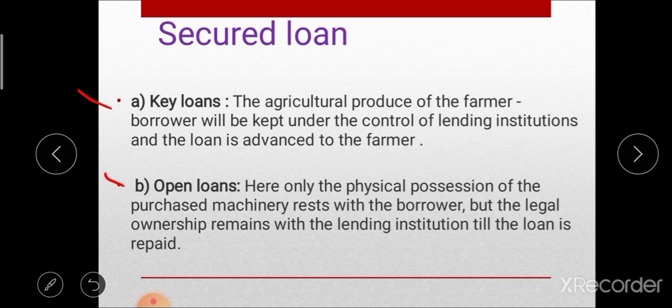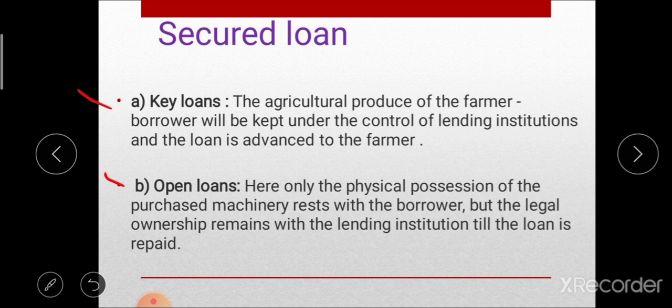After repayment, that means after the loan is cleared, the legal ownership rights are handed over to the borrower.